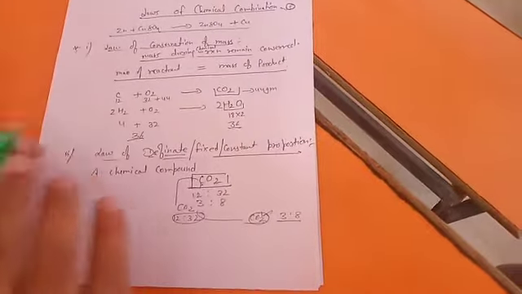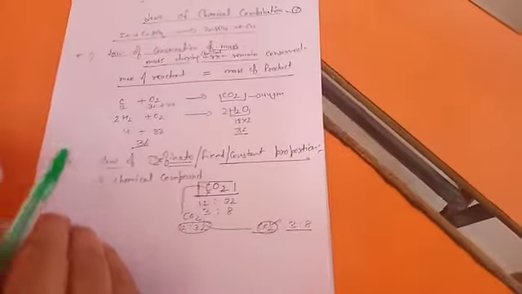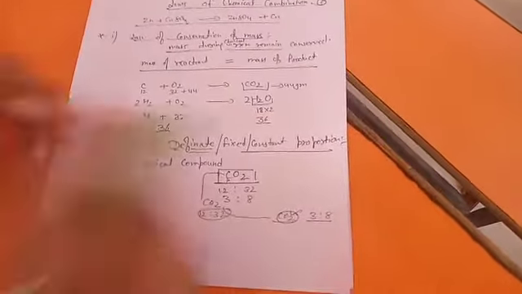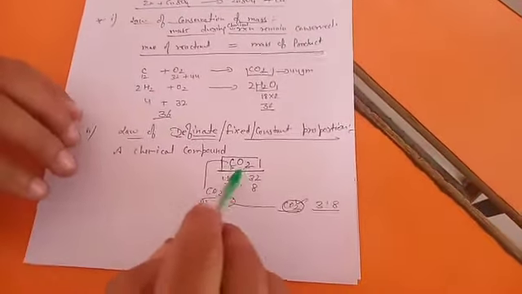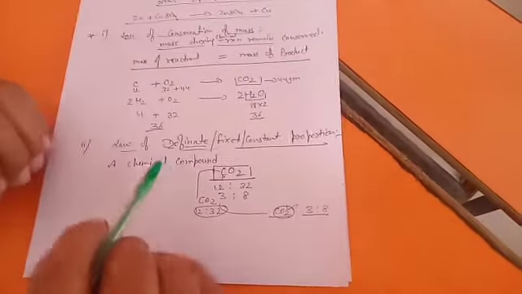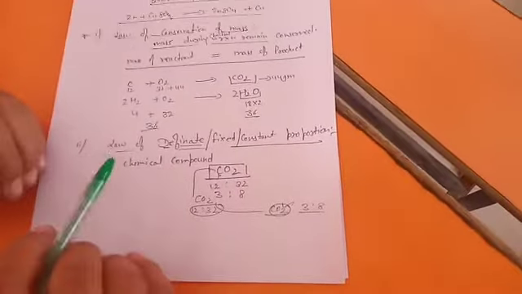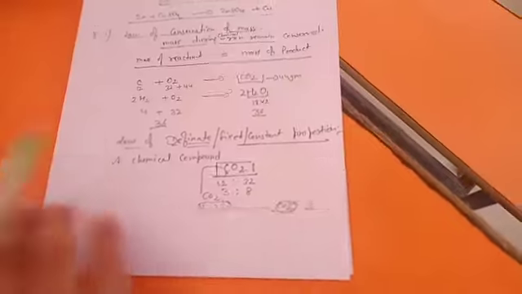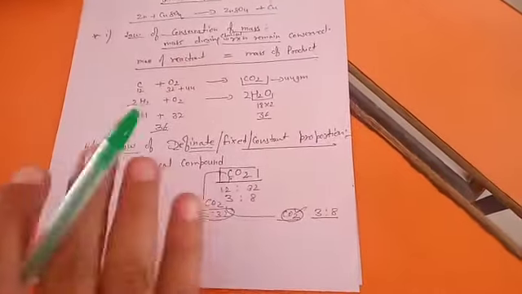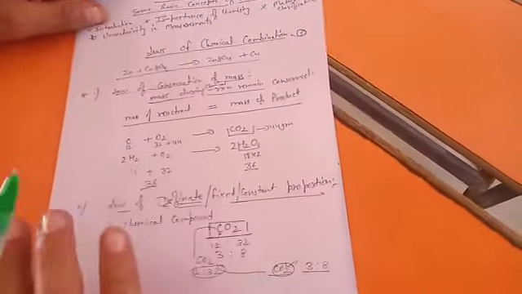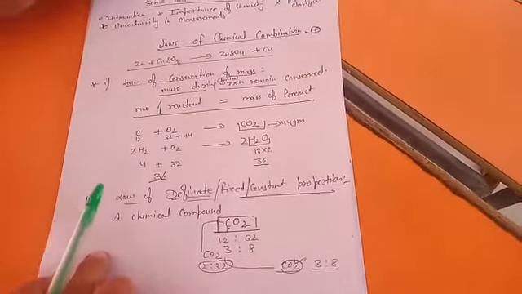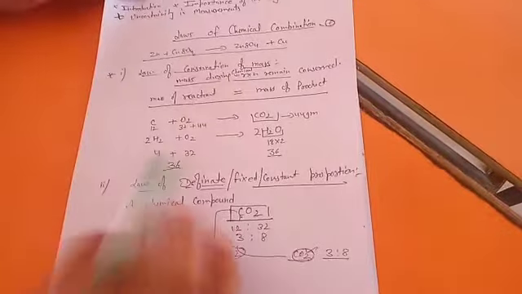It means that in any chemical compound, the same mass of atoms will combine with the same mass of the other element. Always in carbon dioxide you will find 12 gram of carbon and 32 gram of oxygen. Never in any molecule of carbon dioxide will the mass get compromised, neither of carbon nor of oxygen. That is your second law of chemical combination.